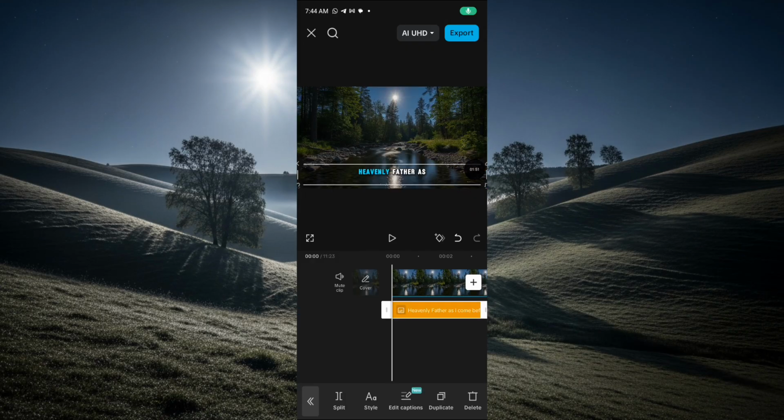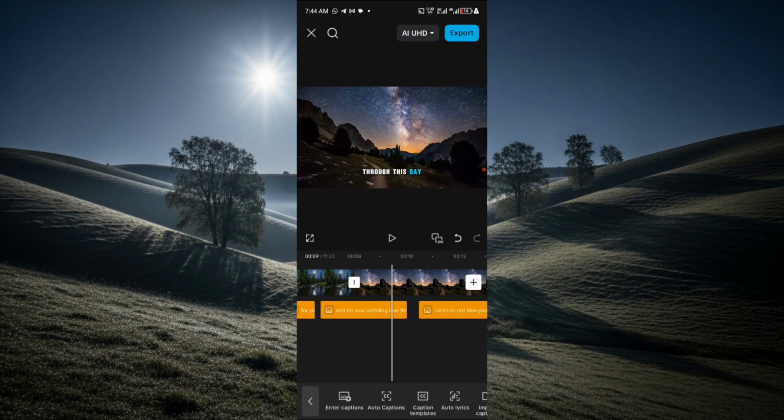So now you're just going to add auto captions to it. Now once you are done adding auto captions, like I said, if you don't do this particular thing, you'll not be able to monetize it.